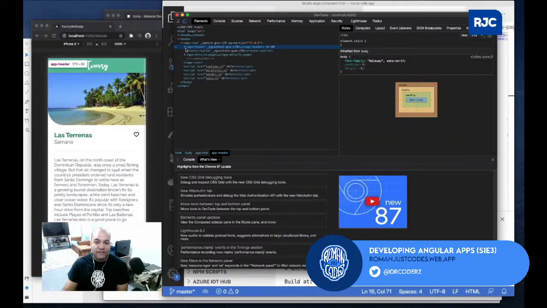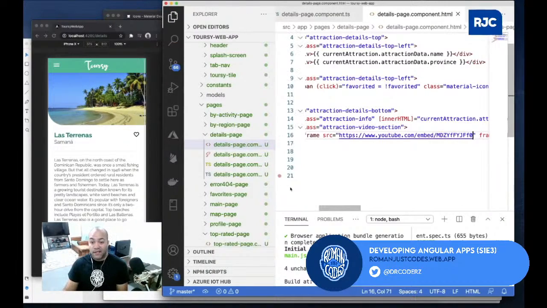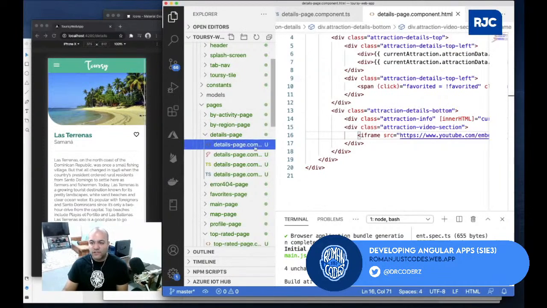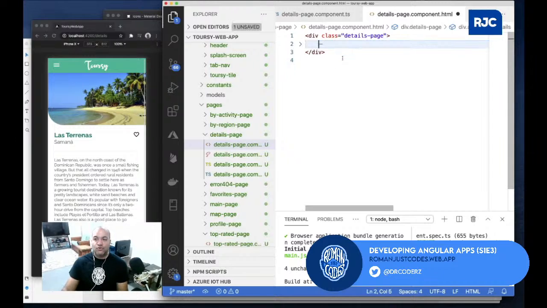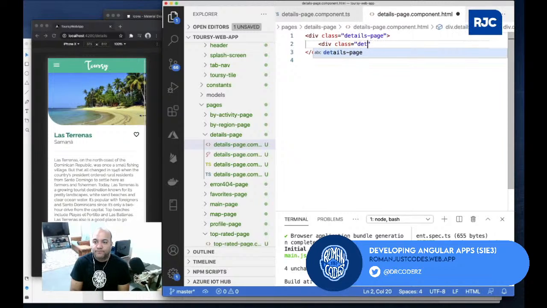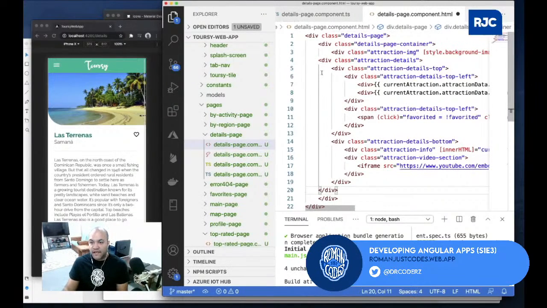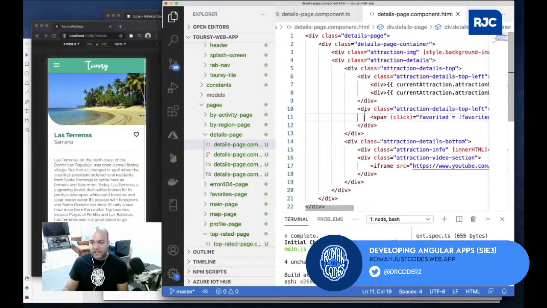What we could do is a separate container, that's kind of how I like to do it. So the details page, you see, is straight up in there, the whole image and all that. I like to make the details page the one that actually has the overflow y auto, and then the content inside is what scrolls inside of this guy. So here I'll usually do a class details page container, and then here is where I drop all the code inside of that. I'll save it. If we need to do some minor tweaking, we'll do so.